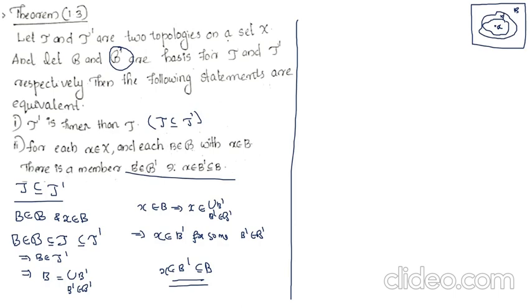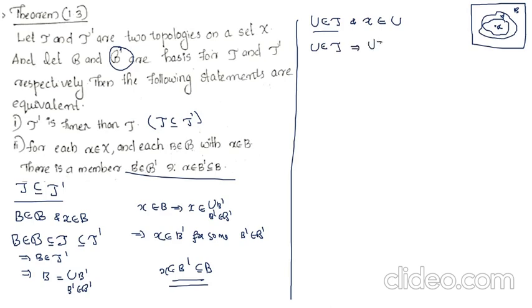So we have to prove that tau dash is finer than tau, that is tau is a subset of tau dash. So that we take an open set U from tau and an element, let U belongs to tau and X belongs to U. Since U belongs to tau, tau can be expressed as union of some members of B, because B is a basis for corresponding topology.